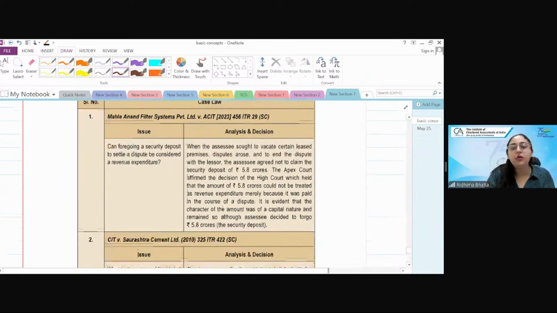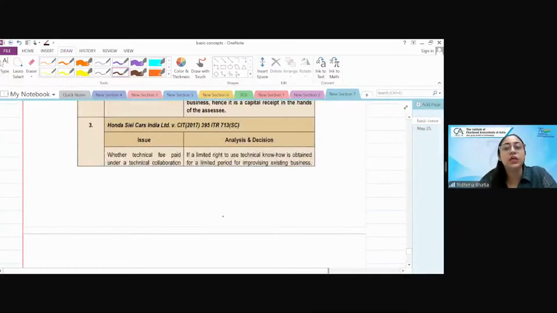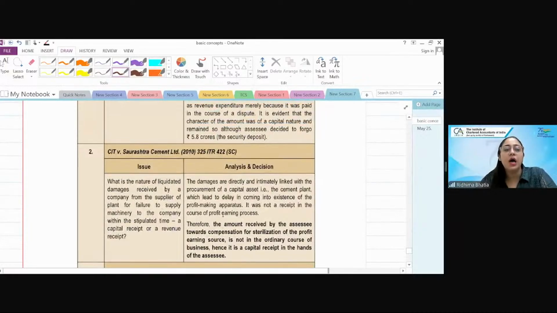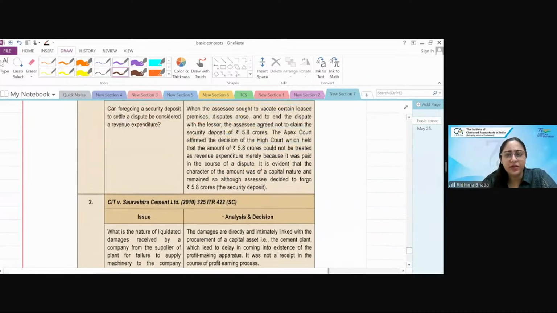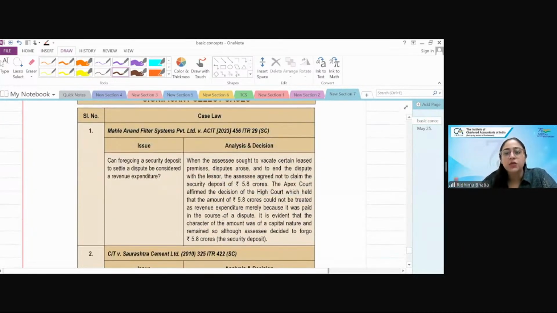Okay, in your course, most of the jurisdictions covered by the institute are of the Supreme Court only. Very rarely are they of High Court or ITAT. So do not worry about other things. Now, how do you read it?